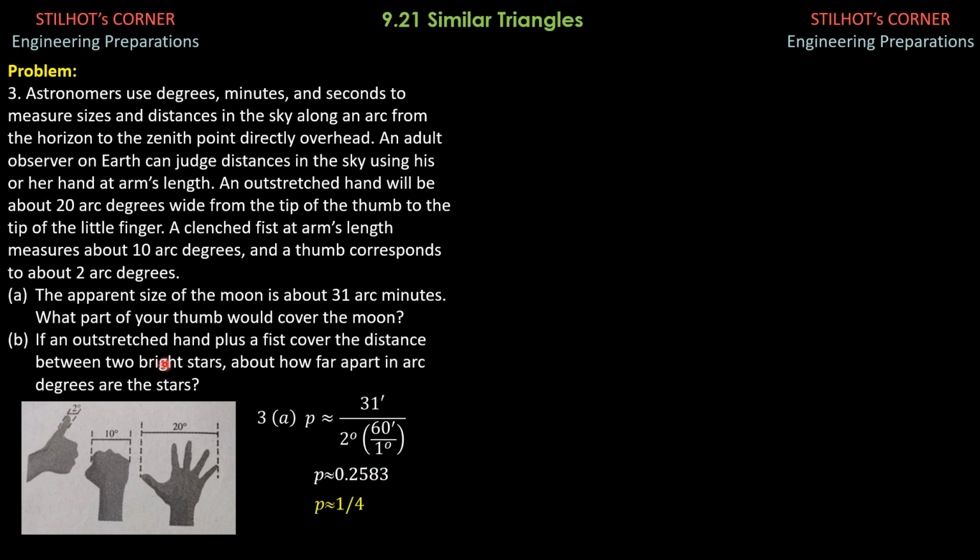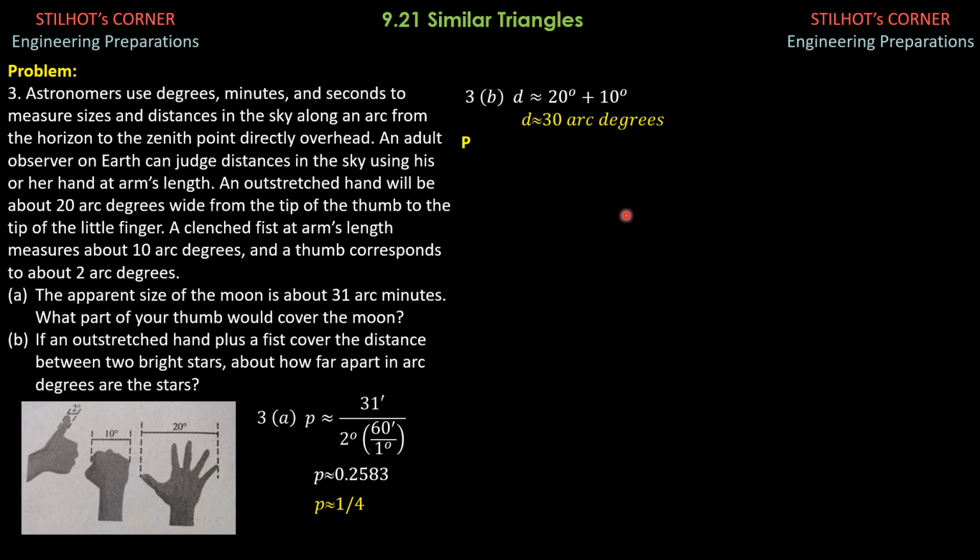Then B, if an outstretched hand plus a fist cover the distance between two bright stars, about how far apart in arc degrees are the stars? So it is 20 arc degrees plus 10 arc degrees approximately. So the distance between two bright stars is equal to 20 arc degrees plus 10 arc degrees, so 30 arc degrees.